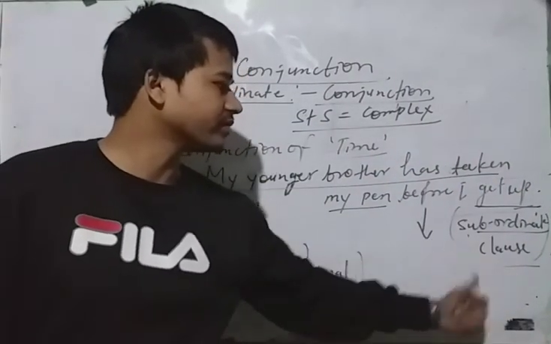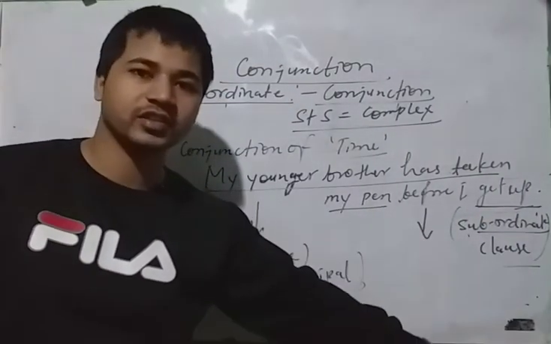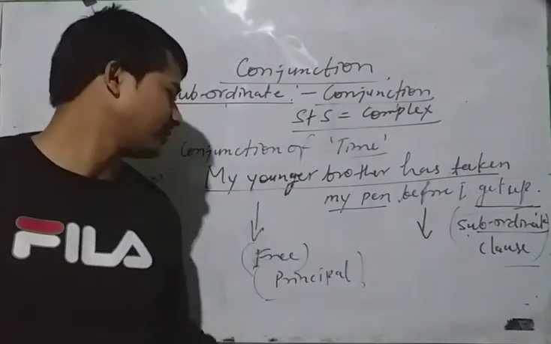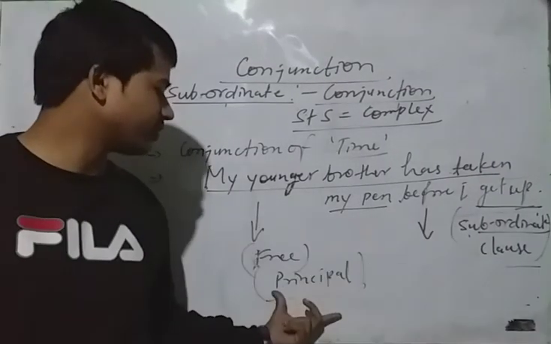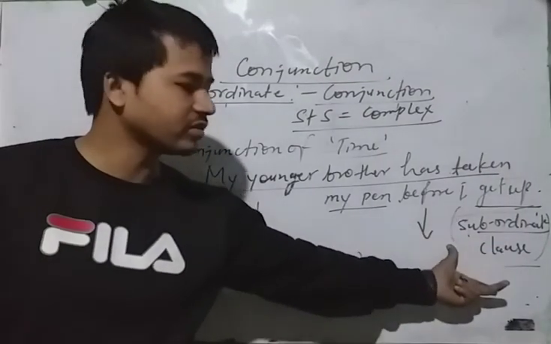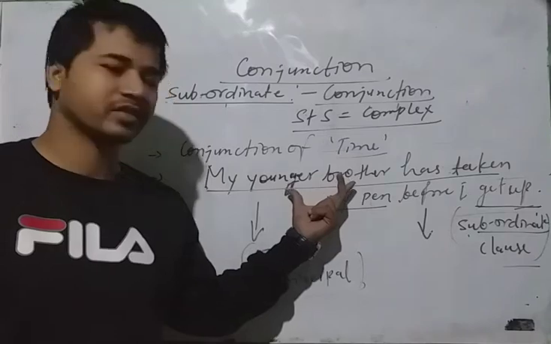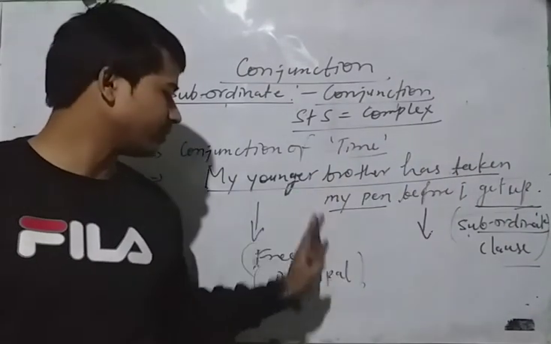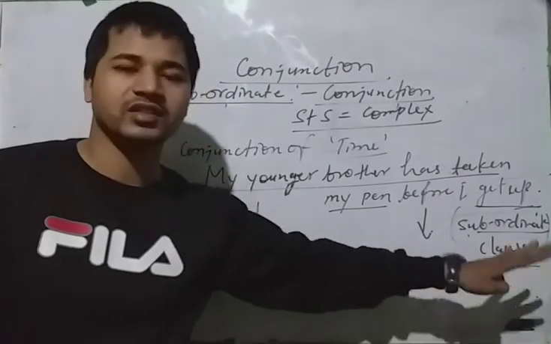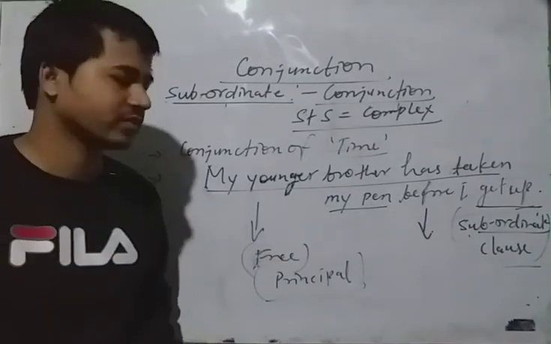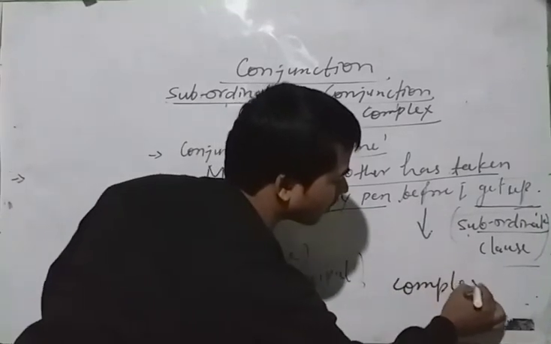This is the subordinate clause. Okay, you can understand this subordinate clause is just like a teacher. Teacher is not always free, you know, and principal is always free, you know. In this way you can say that. Okay, so there is no foundation on principal and there is a lot of foundation on this subordinate clause. Okay, this is depending on this. Okay, teacher is depending on principal. So in this way you can understand this subordinate clause is always dependent on principal clause. So it makes a complex sentence.